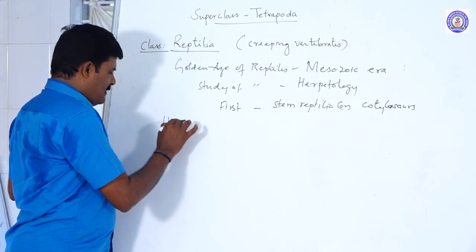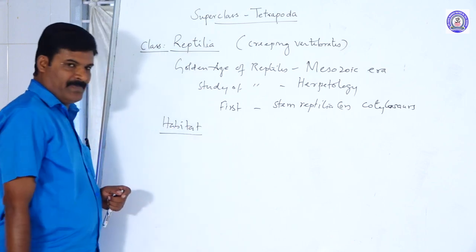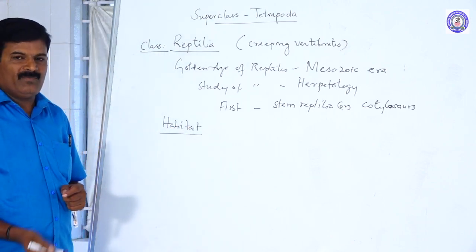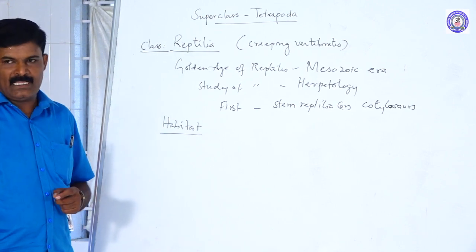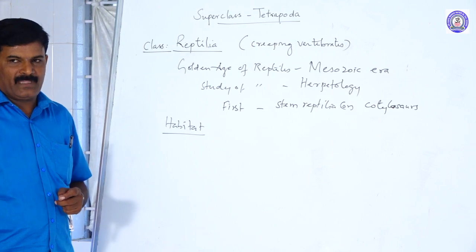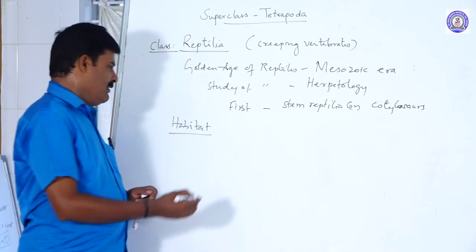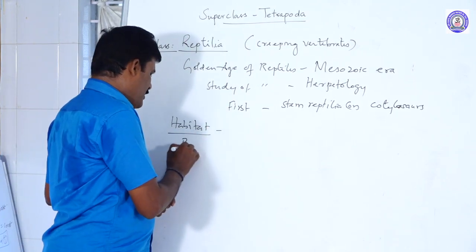The first character is habitat. Reptiles are found in both freshwater and terrestrial habitats, but mostly terrestrial, living on land surfaces. Next is body form.